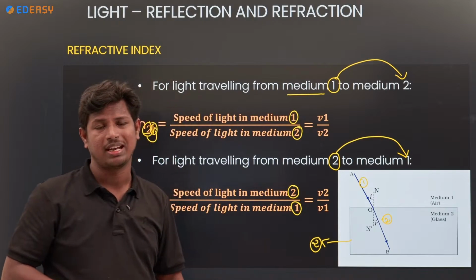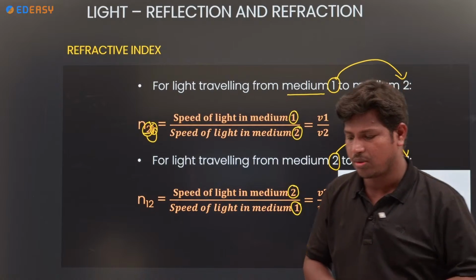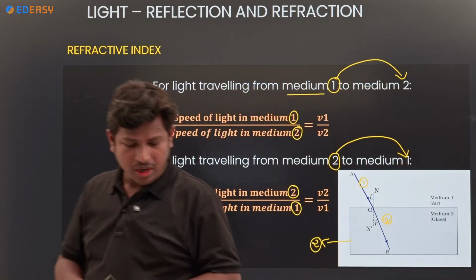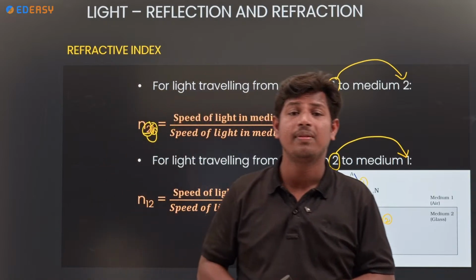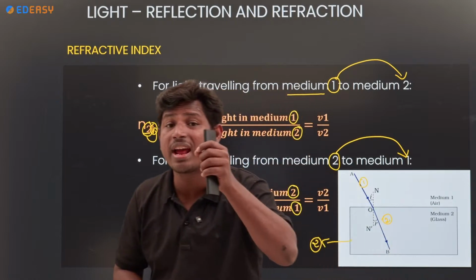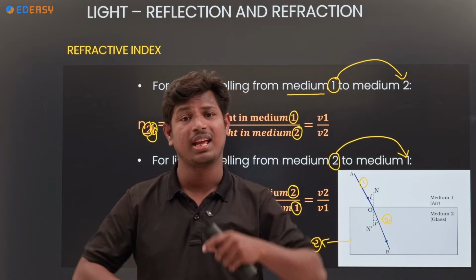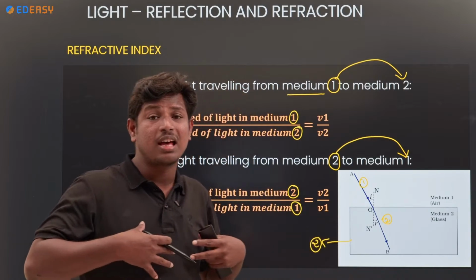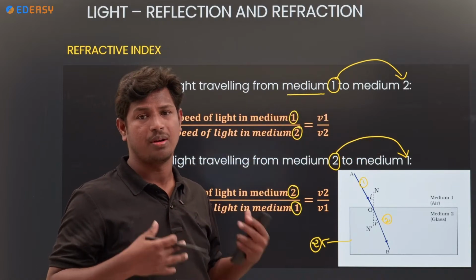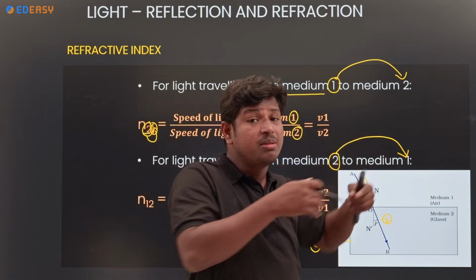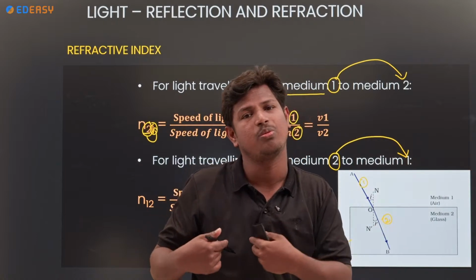Which formula do I have to take? Tell me, anybody from the comment section. I need the refractive index of the second material with respect to the first. Anybody from live? Second material refractive index is required. Say my marks are required compared with respect to my friend. How many marks I scored? If my friend compares with me, that is also the refractive index of that particular person with respect to me.